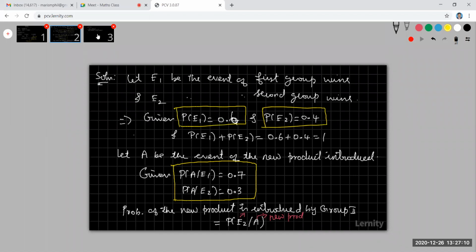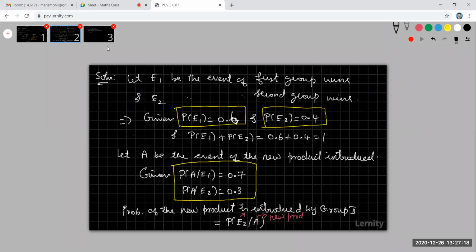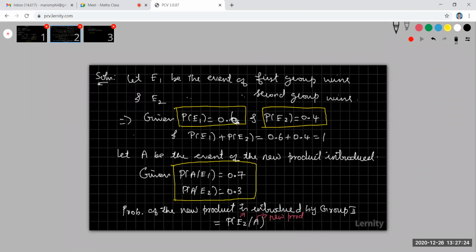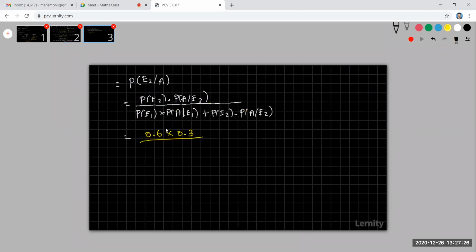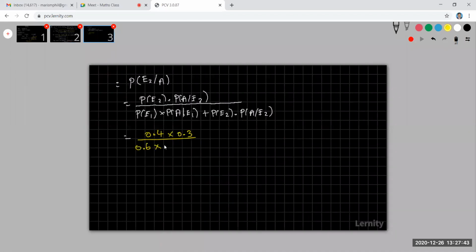So my probability of E2 is 0.4, into probability of A given E2, which is 0.3, divided by my probability of E1, which is 0.6, into probability of A given E1, which is 0.7, plus again 0.4 into 0.3. Now simplify. What is the answer you are getting?